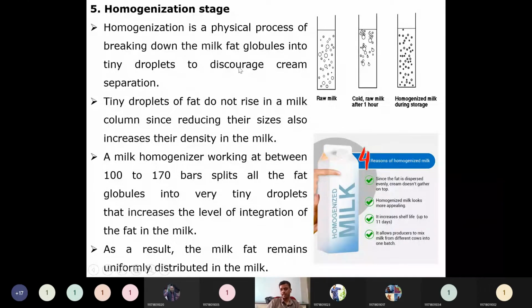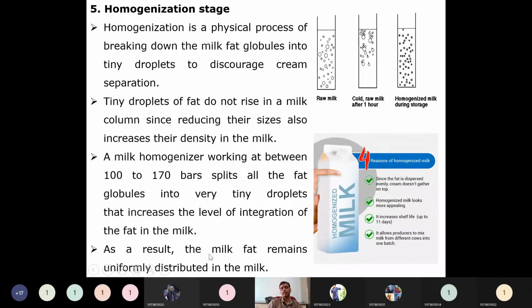Tiny droplets of fat do not rise in the milk column, since reducing their size also increases their density in the milk. Those tiny droplets will not produce this type of effect. A milk homogenizer working at between 100 to 170 bars splits all the fat globules into very tiny droplets that increases the level of integration of the fat in the milk. 170 bars means very high pressure will be applied here, in order to homogenize the fat content inside the milk.